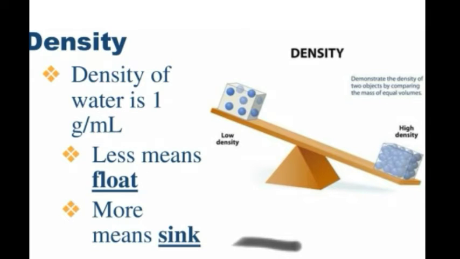So let's have a look once again here. Both are having equal volumes, but masses are different. One is having high density, other is having low density, and the density of water is 1 gram per milliliter. If the density of the substance is less than that of water, or less than 1 gram per milliliter, it means it will float. And if the density of the substance is more than that of water, or more than 1 gram per milliliter, that means it will sink.